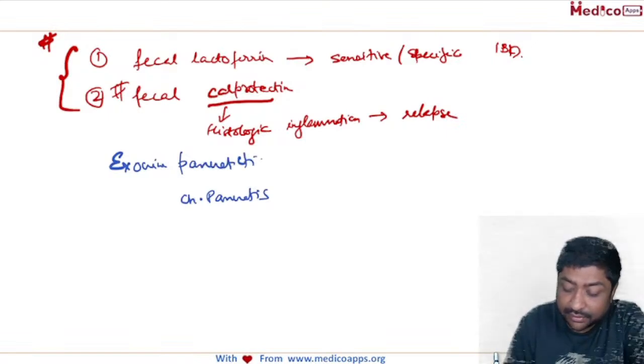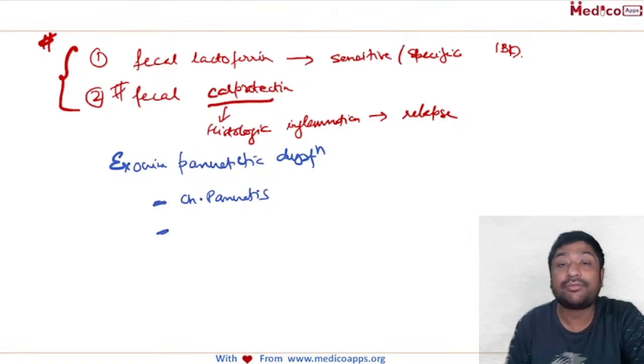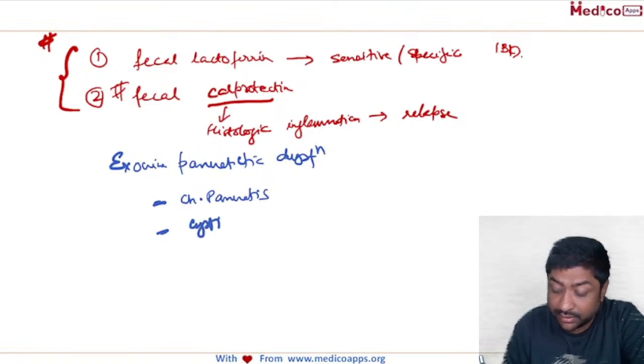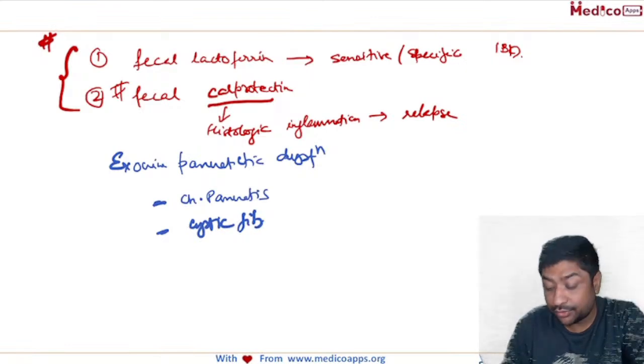What are the diseases? Chronic pancreatitis. Then you can also have cystic fibrosis. Then you can also have a disorder called Shwachman-Diamond syndrome.